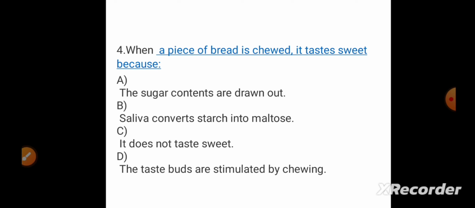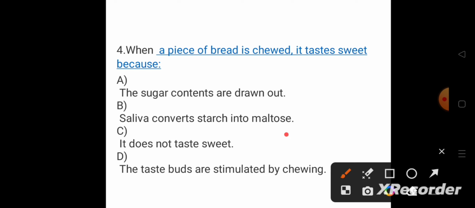Then coming to question number 4. When a piece of bread is chewed, it tastes sweet because... see, we know that in nutrition there are different types of nutrition, but if we specifically talk about bread, it comes under the carbohydrate part. Okay, so options are like the sugar content is drawn out. Obviously that could be the answer, but specifically here option B will be the answer.